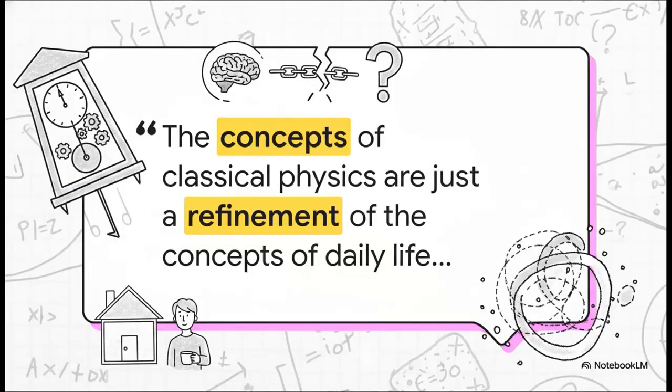Heisenberg perfectly articulated this dilemma. He wrote, "The concepts of classical physics are just a refinement of the concepts of daily life and are an essential part of the language which forms the basis of all natural science." What he's essentially saying here is that we're trapped. We know these words are inadequate, we know they don't perfectly fit the quantum reality, but they are literally the only tools we have to communicate our experiments and our results to one another. We just can't abandon them.